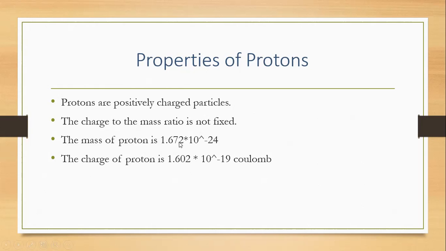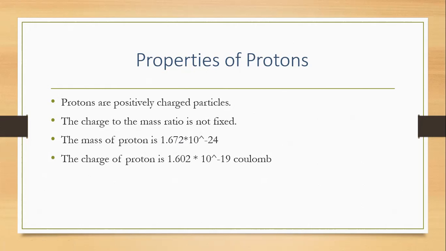The mass of the proton is 1.672 into 10 to the power minus 24, which is equal to hydrogen. So the mass of the proton, yes, it is small, but it still has a role in atomic mass. The charge of the proton is 1.602 into 10 to the power minus 19 coulomb, equal to the electron, but the only difference is that the electron's is negative and this is positive.